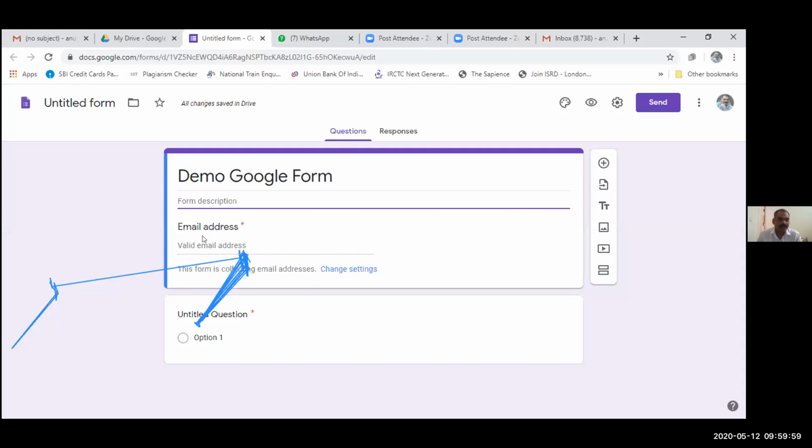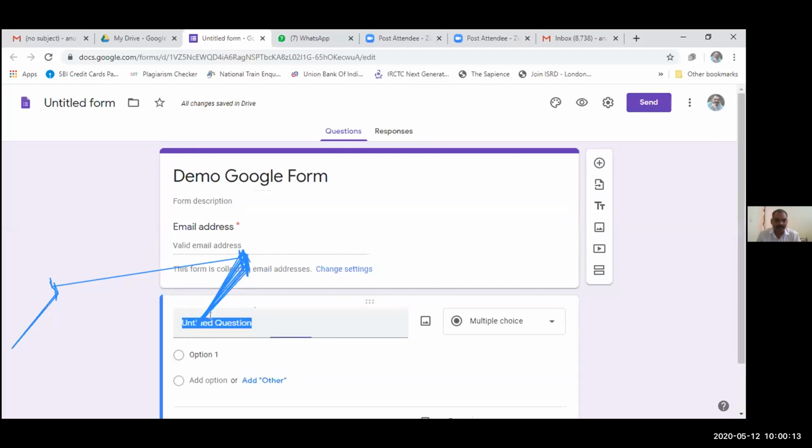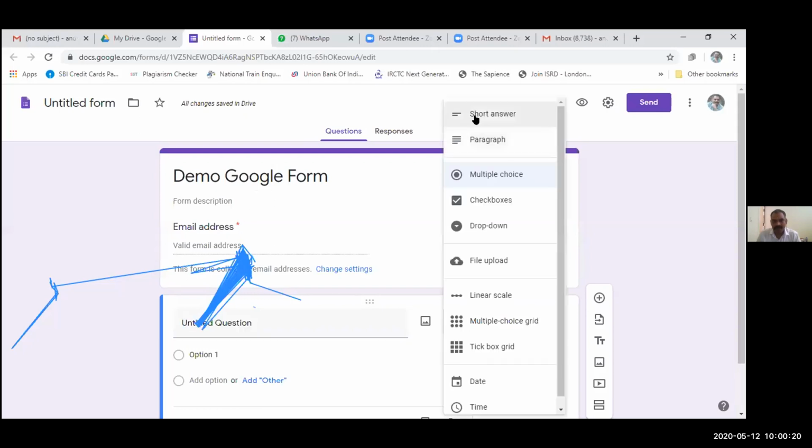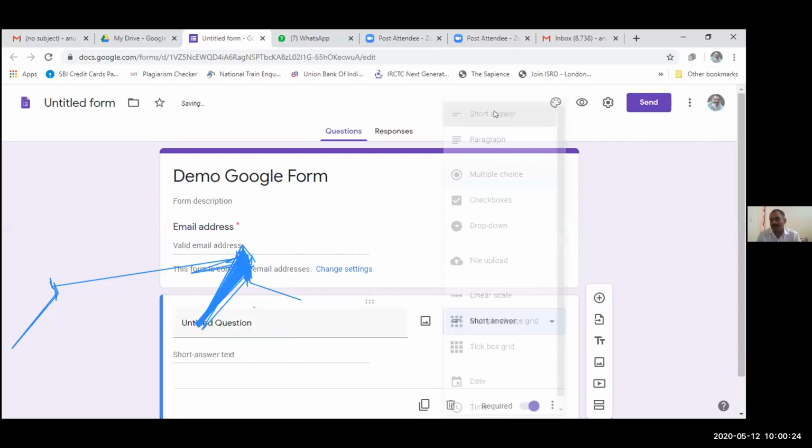Okay. So now the second is for email address. This is having a star mark, so this is a compulsory field. It means that you are asking for the email address of the respondent. Okay. So now come to the untitled question. Suppose you want to add which type of question you want. Suppose that is the short answer question. So I will take one by one.